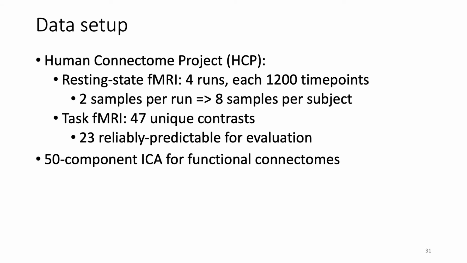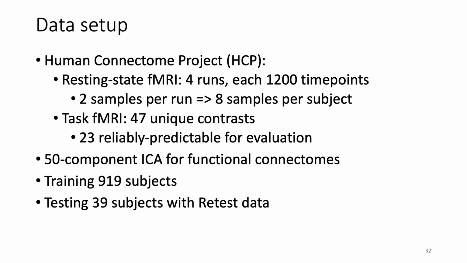We use the 50-component ICA from HCP to derive the functional connectomes. There are 900 plus subjects for training and validation, and 39 test subjects for evaluation. The 39 test subjects also have retest data, which are data collected with the same procedures on a different day.